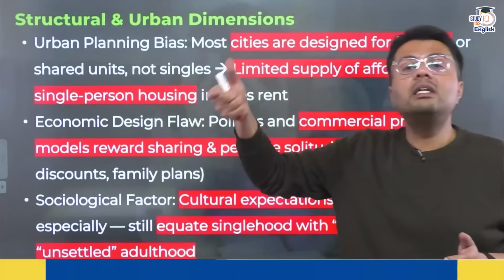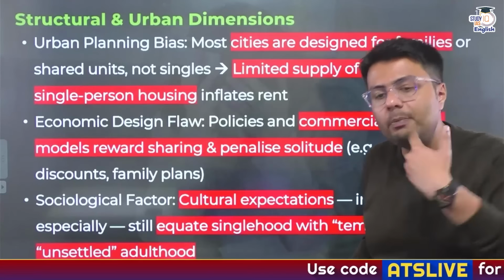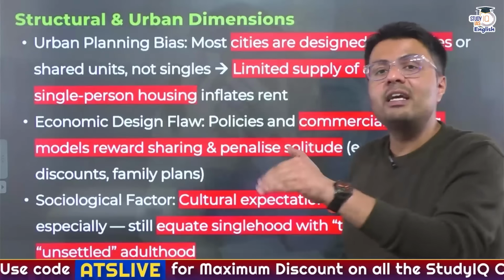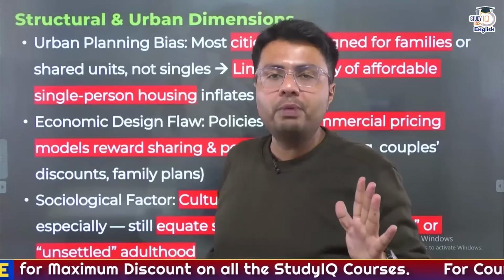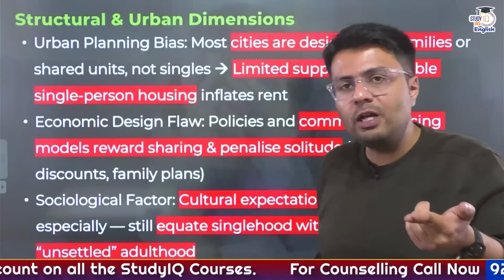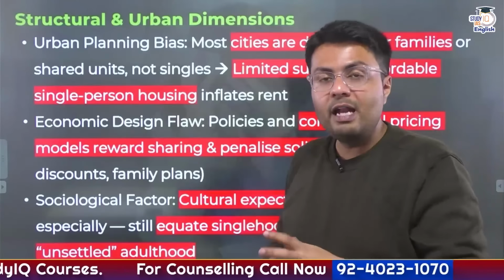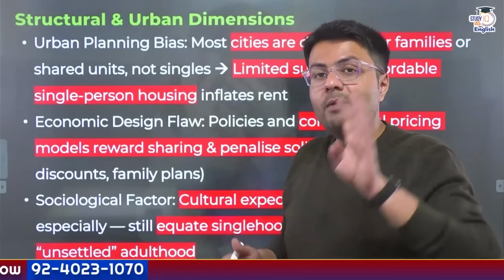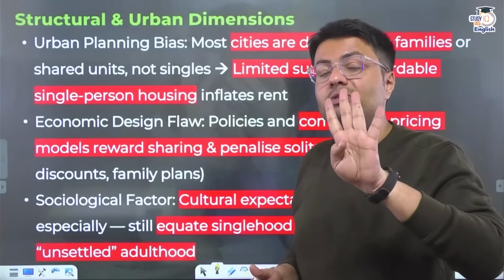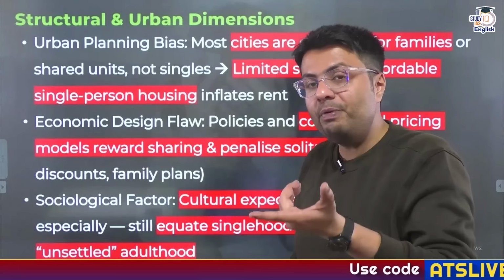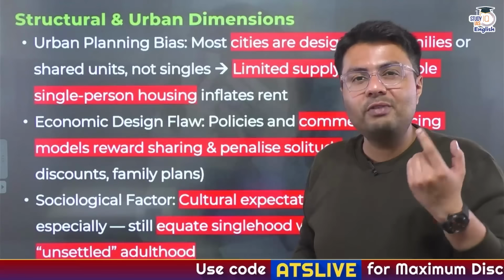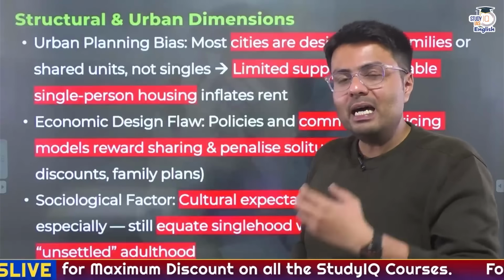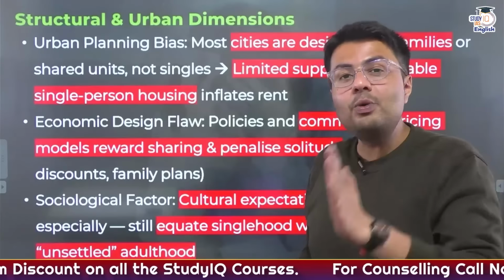Similarly, there's also an economic design flaw. If you realize, most of the commercial pricing models are oriented towards sharing. They are trying to penalize solitude. Just for example, consider YouTube Premium. If you buy YouTube Premium for yourself, you end up paying 149 rupees per month. And if you buy a family pack of YouTube Premium, there you are paying 300 rupees, but that will allow you to share that subscription with 4 people. So if you buy YouTube Premium for 300 rupees, essentially you're paying about 70 rupees per person. And if you are buying YouTube Premium alone for yourself, you end up paying 200 rupees per month.